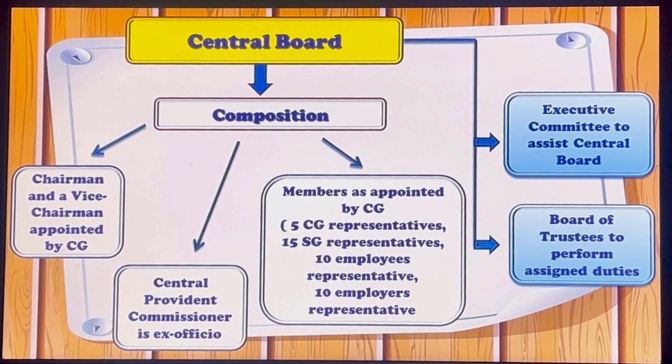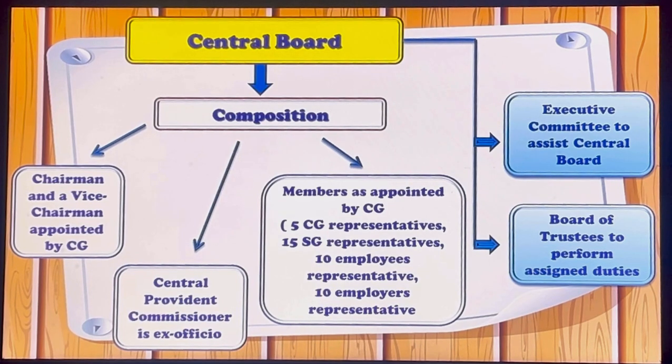So the Central Board consists of a chairman and vice chairman appointed by the central government, the Central Provident Fund Commissioner who is ex officio, and members appointed by the central government, in which there are 5 central government representatives, 15 state government representatives, 10 employees' representatives, and 10 employers' representatives.